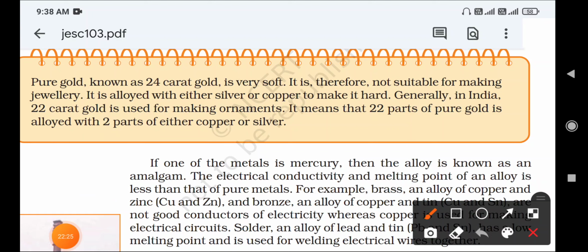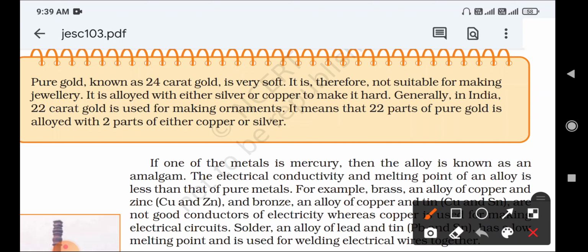Here, 24 karat gold is not perfectly pure, because it contains 2% of copper or silver. So only 22 parts are pure gold, and 2 parts are either silver or copper. That 2 part, copper or silver, makes the gold good.